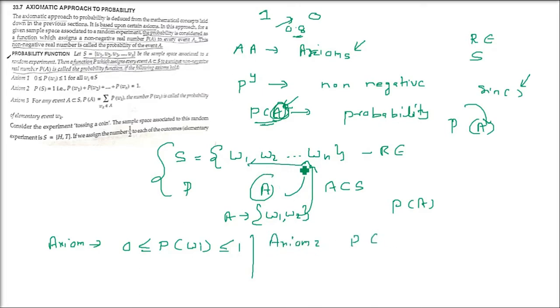Axiom 2 says that if you add the probabilities of all the possible events, P(W1), P(W2), P(W3) and so on, the sum will be 1. So the addition of the probabilities of all the possible events has to be 1. There is one more axiom that we'll discuss after taking an example.